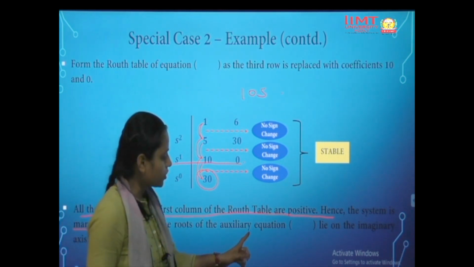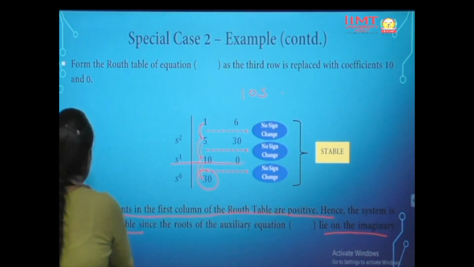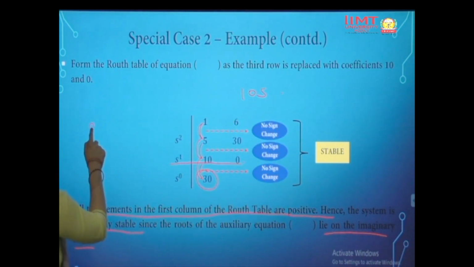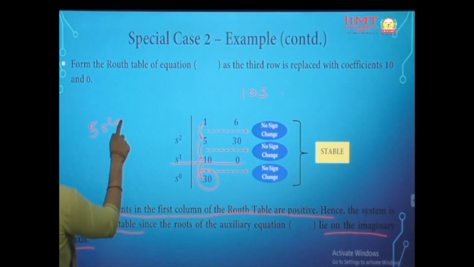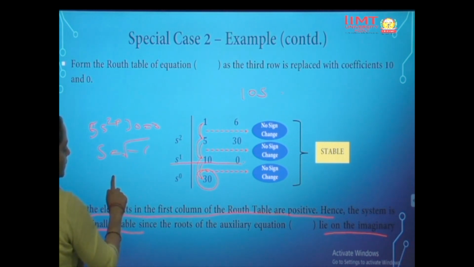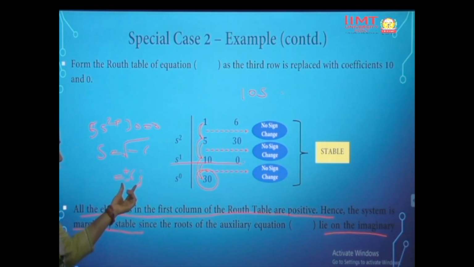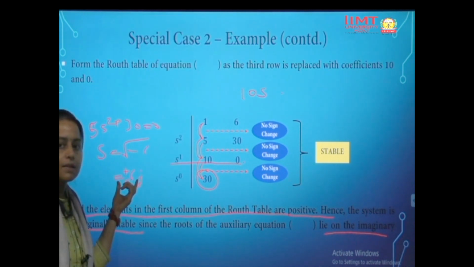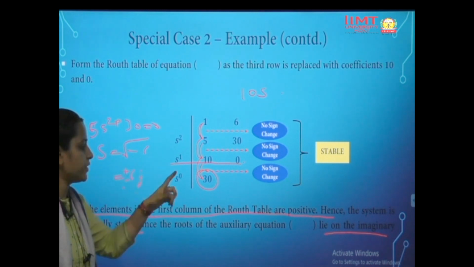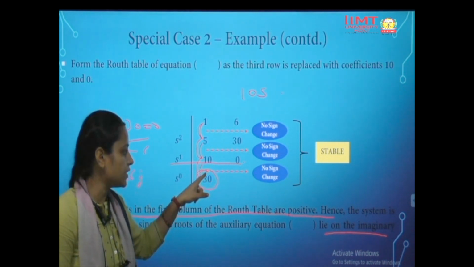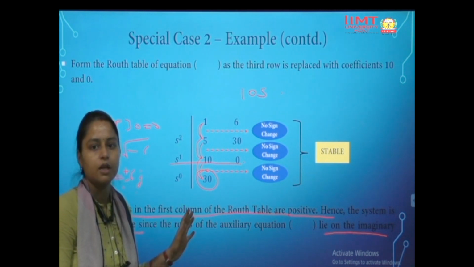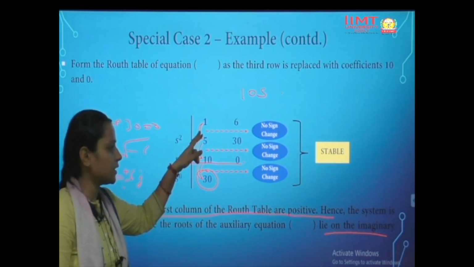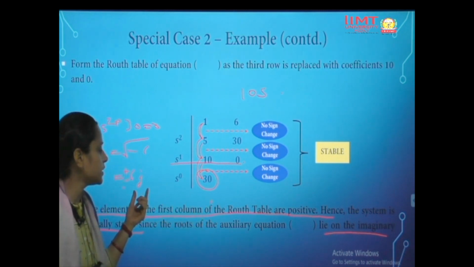But since the roots of the auxiliary equation lie on the imaginary axis, the auxiliary equation 5s square plus 30 is equal to 0 has roots equal to plus or minus the square root of minus 6, that is plus or minus j root 6. So these are the roots lying on the imaginary axis, and we can say this system is marginally stable. If we would have got a sign change, then the system would be said to be unstable. But as there are no sign changes, the system is marginally stable.